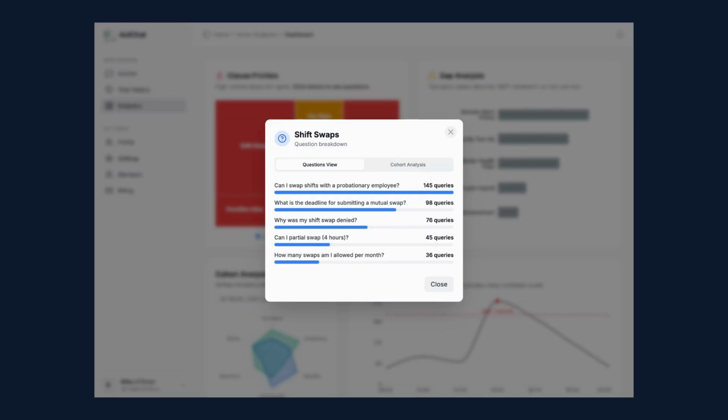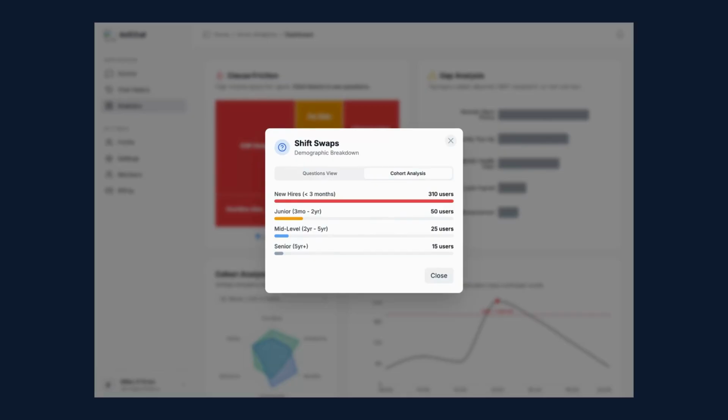In here, you see that you can toggle between the question breakdown and the cohort analysis. If we go into that, we can see exactly who is struggling with this. And looking at the breakdown, it's not your senior membership asking all these questions. It's almost entirely made up of the members on probation.